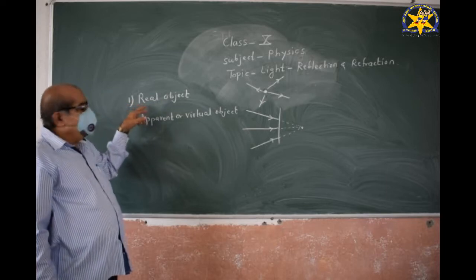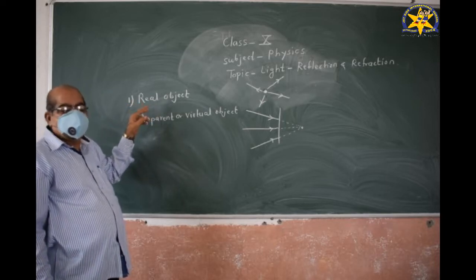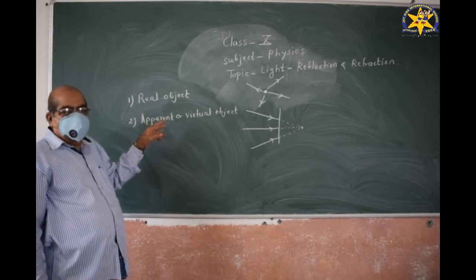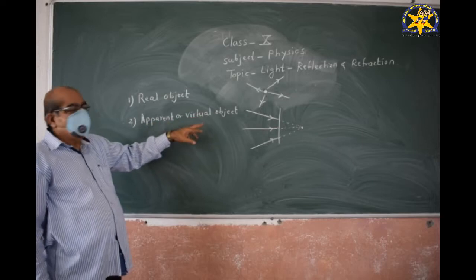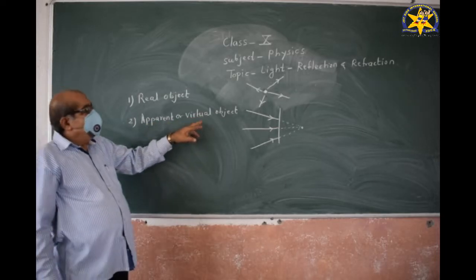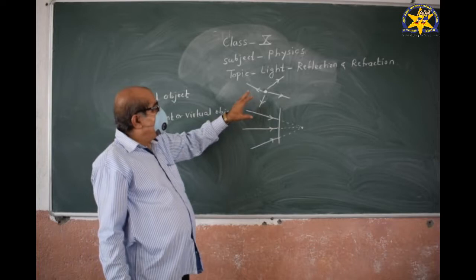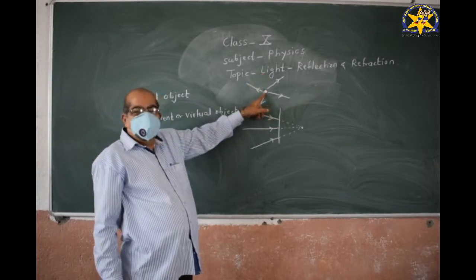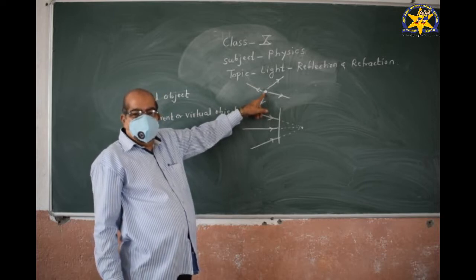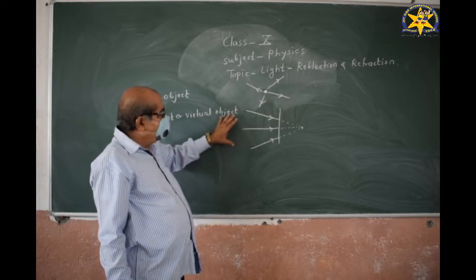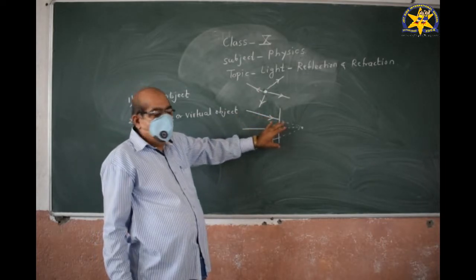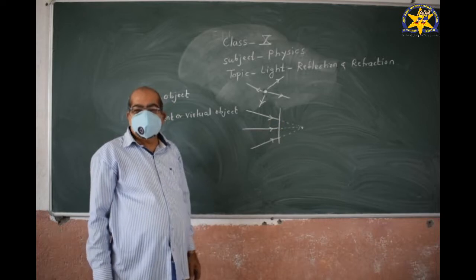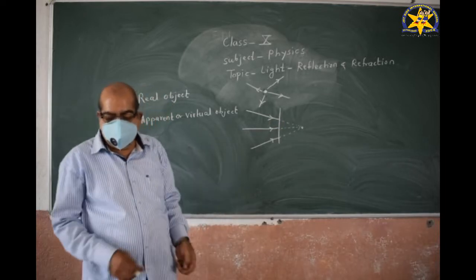There are two types of object, the real object and the apparent or virtual object. When the light rays diverge, the point of divergence is called the real object, and when the light rays converge, then the point of convergence is called the virtual object.